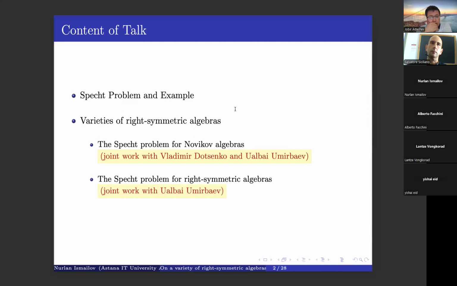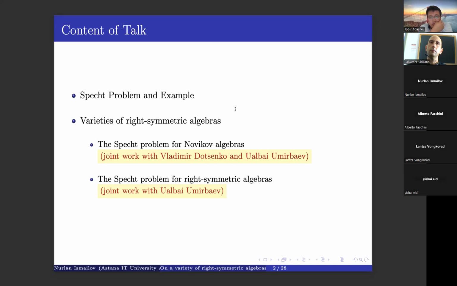So the short content of my talk is the following. First, I will recall what the Specht problem is and what kind of varieties this problem was considered and solved for.